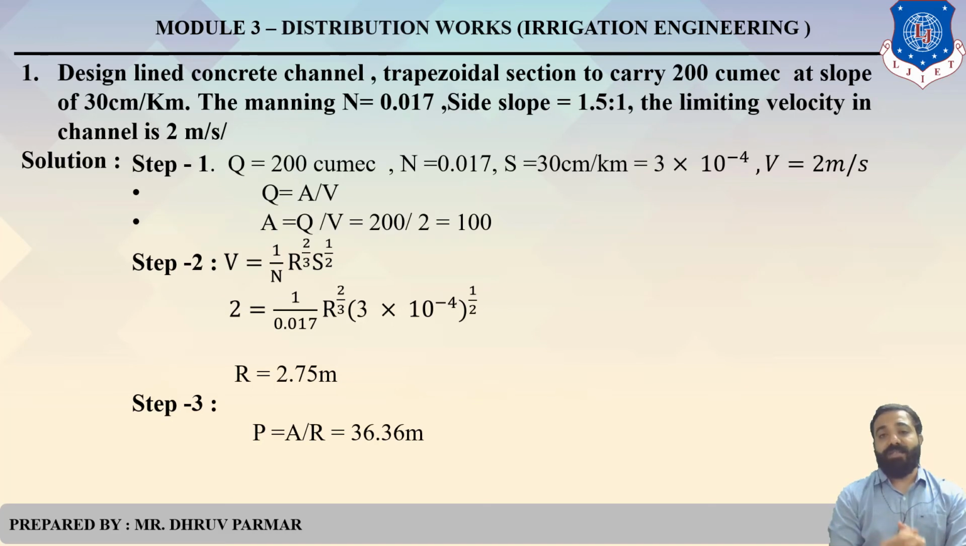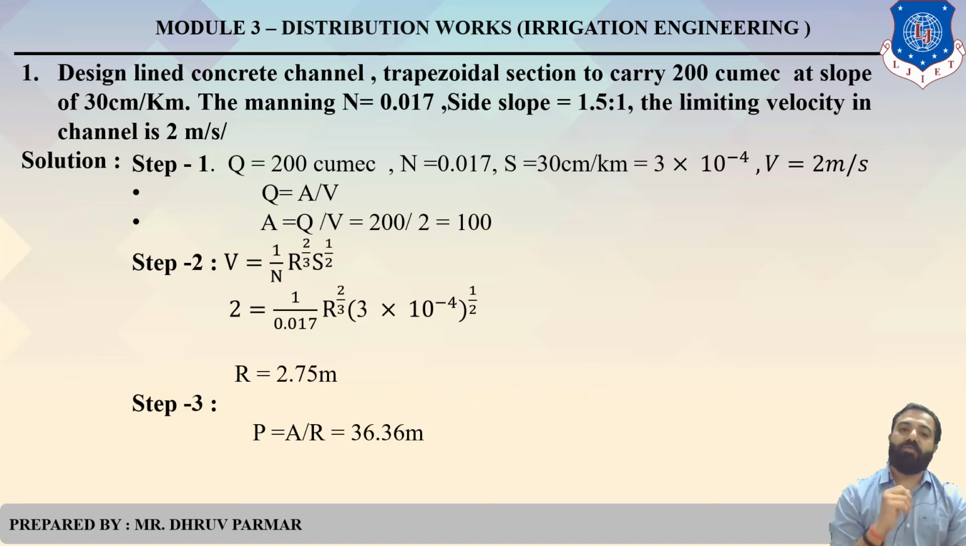So, design a lined concrete channel. Trapezoidal section is given. Discharge is 200 cubic meters per second. Bed slope is given as 30 centimeter per kilometer. Manning's constant is given as 0.017. Side slope is given as 1.5 horizontal to 1 vertical. Velocity is given as 2 meter per second. So what is the solution?